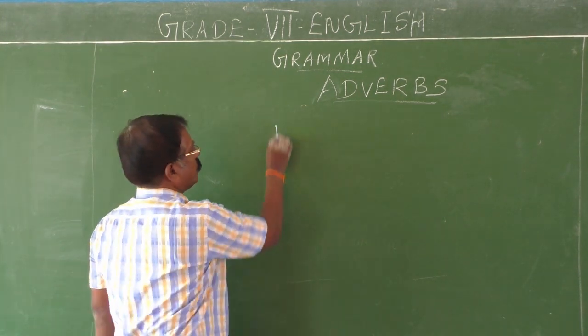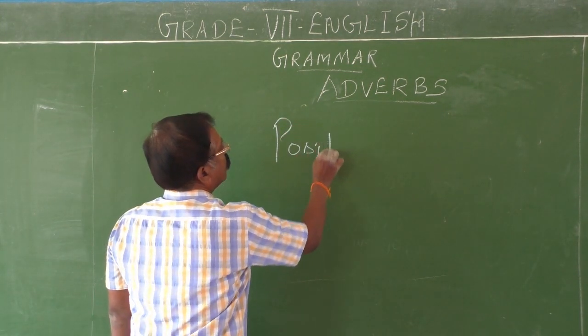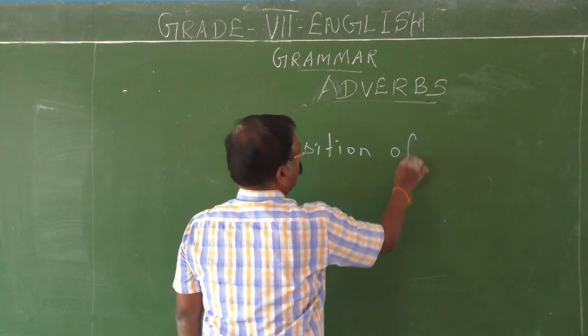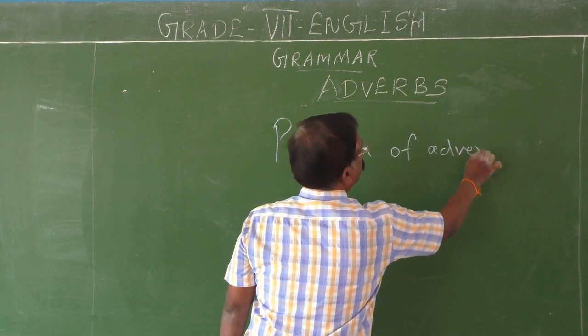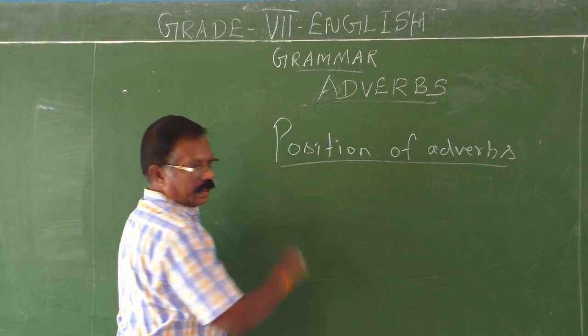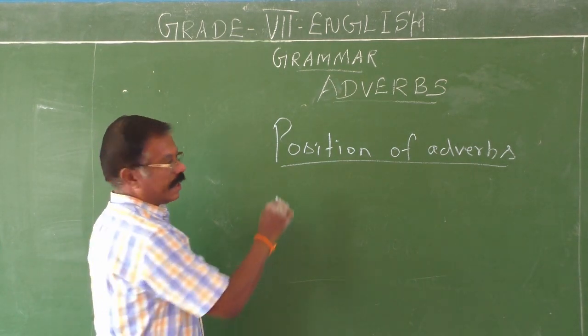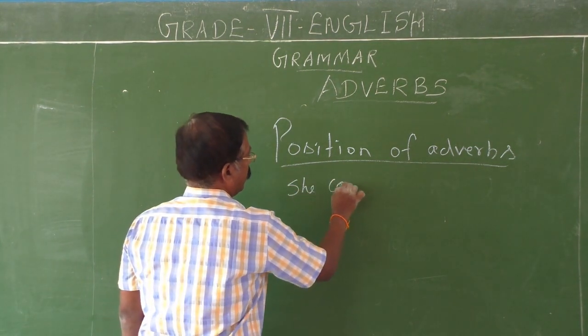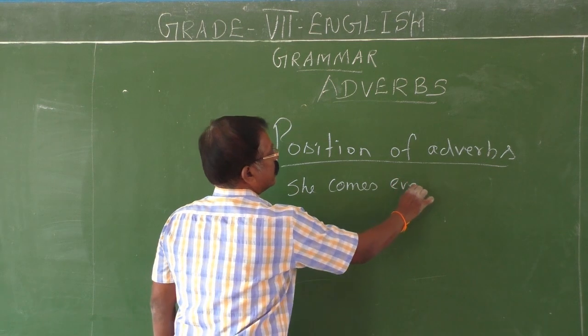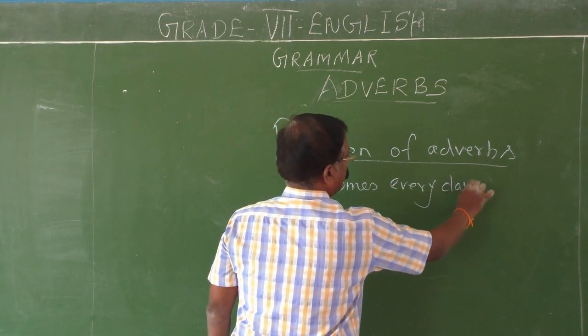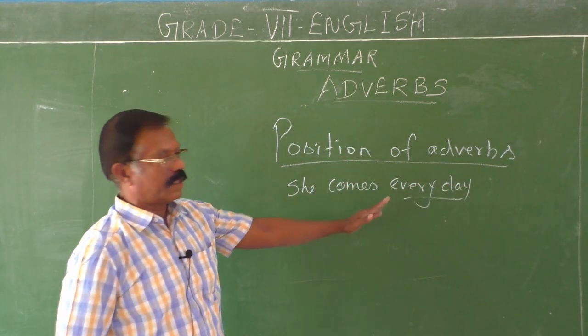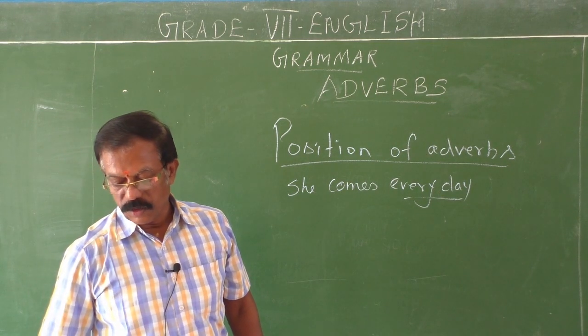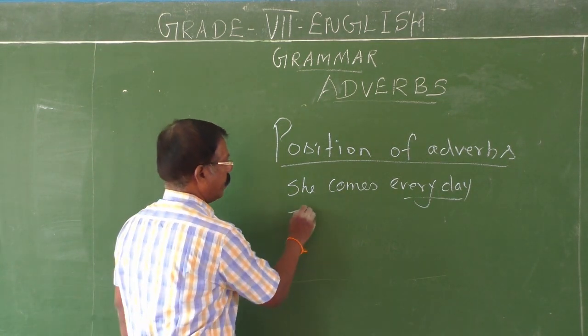See, position of adverbs. Here, she comes every day. Every day is an adverb. It is used after the verb comes. I wrote a letter carefully.